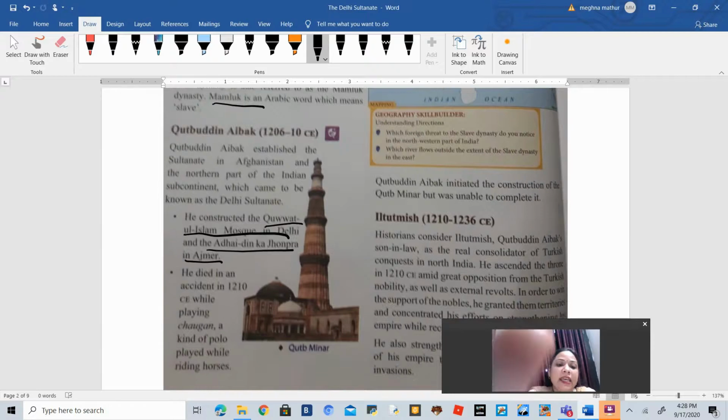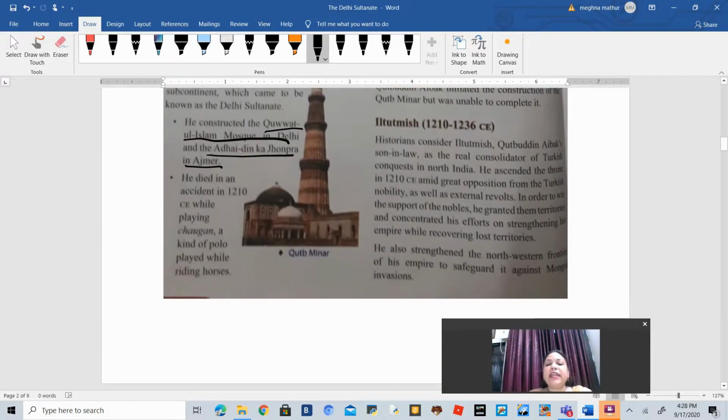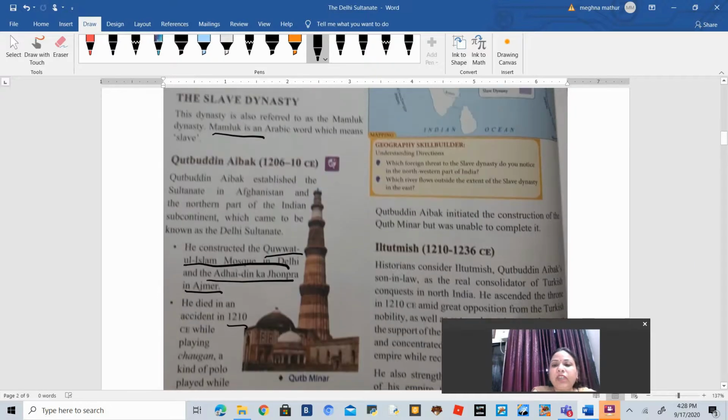He died in 1210 while playing a game similar to polo, in that accident. He also initiated the construction of the Qutub Minar, but due to his sudden death, he was not able to complete it.